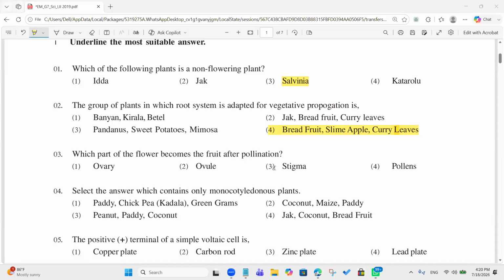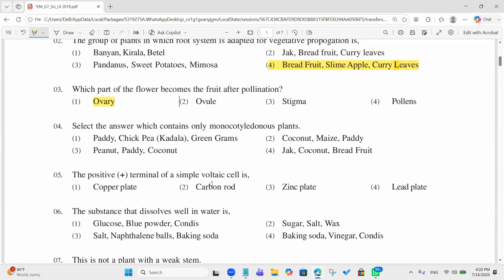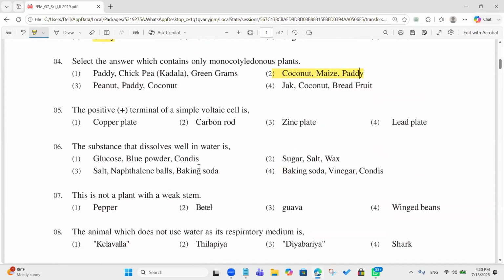Which part of the flower becomes the fruit after pollination? Ovary. Yes, correct. Ovary becomes the fruit after pollination. Select the answer which contains only monocotyledonous plants. Coconut, maize, paddy. Correct. The positive terminal of a simple voltaic cell is the copper plate. Yes, that's a copper plate. Correct.